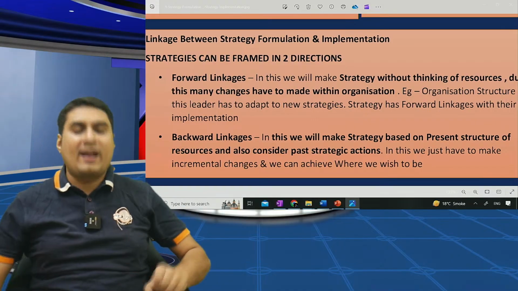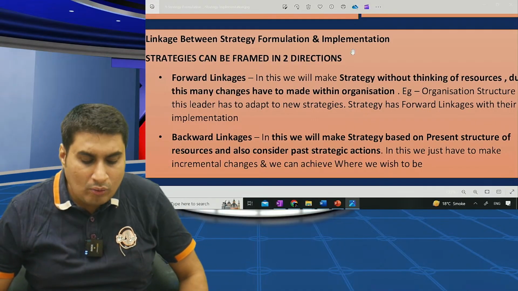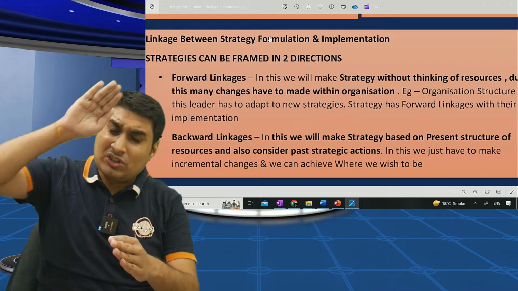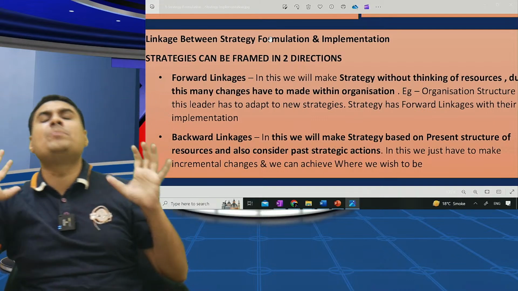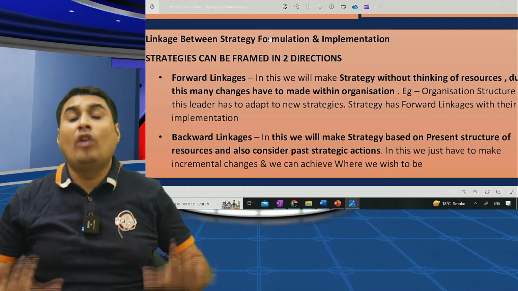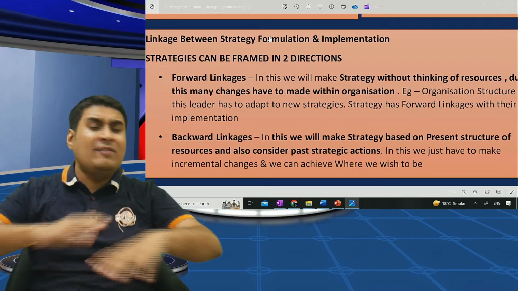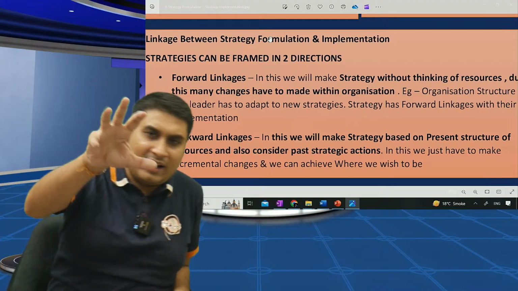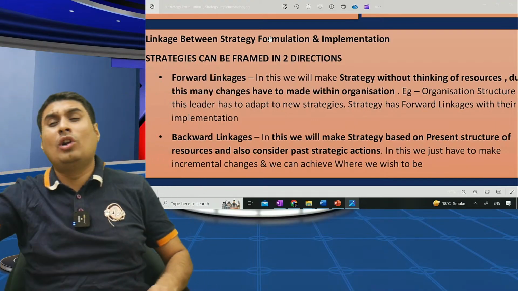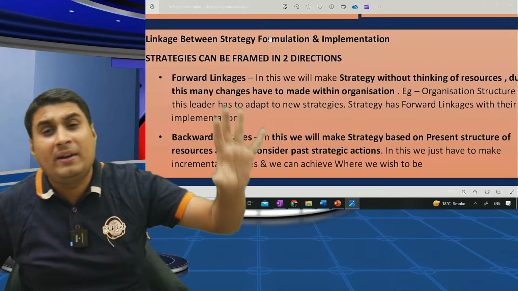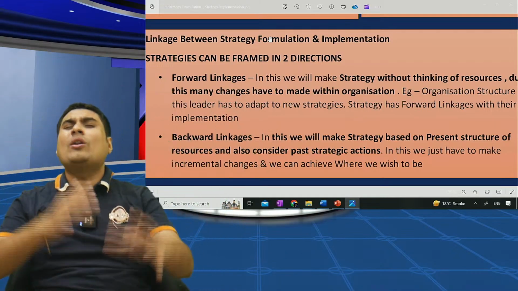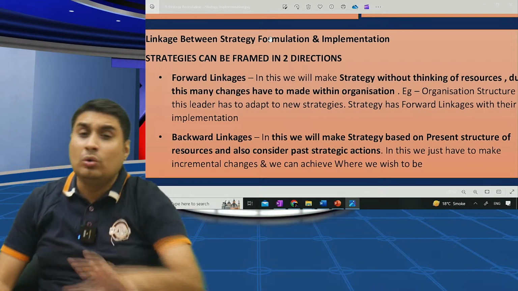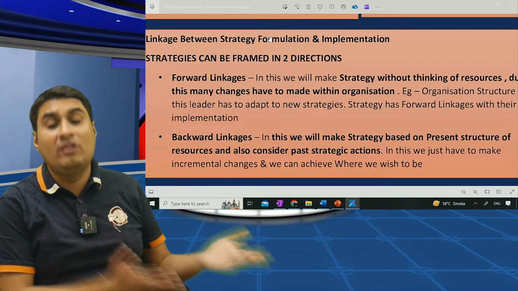So it's forward and backward. Very simple. See, how are they linked? What is forward? In forward linkage, while formulating strategy, I don't think about implementation. I will make strategy as per vision, mission, goal, objective, and not think about implementation. Then to implement the strategy, I have to make 1,000 changes. Like Narendra Modi does. He keeps on promising, we'll do this, we'll do this. People are afraid. There are so many things he has said. Will we really do or not?